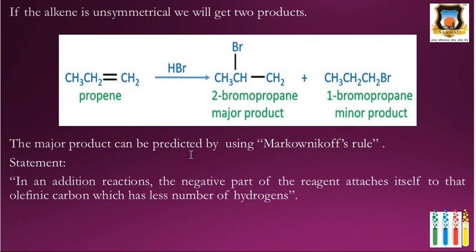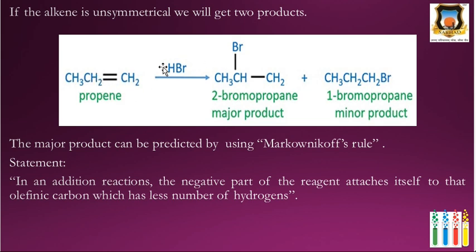The major product can be predicted by using Markovnikov's rule. The statement is: in an addition reaction, the negative part of the reagent attaches itself to that olefinic carbon which has fewer hydrogens. Here there is one hydrogen; by mistake one may think there are two, but here only one.